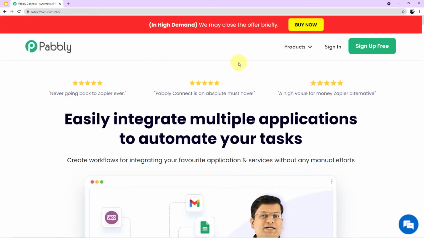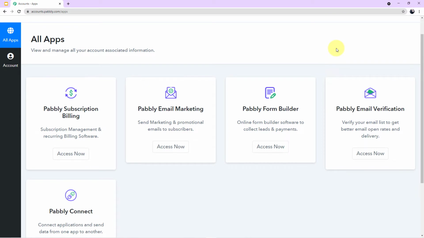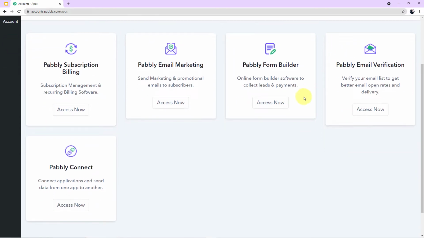Now we have reached the landing page of Pabbly Connect. For first time users, you can see a green button at my right corner which says sign up for free. You can click this and create your completely free account in just 2 minutes. Because I am already logged in, I'll click on sign in. Once again, you can see all of the 5 applications offered by Pabbly on my screen. As we are using Connect, come to Pabbly Connect and click on access now.